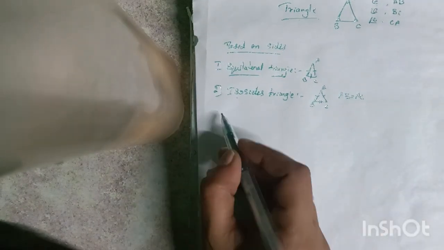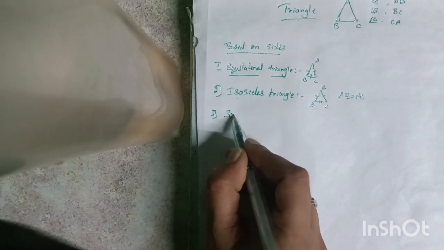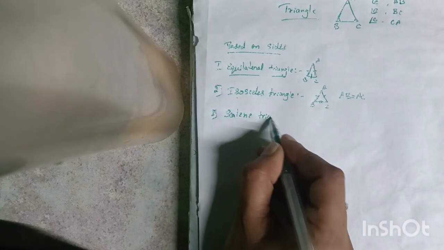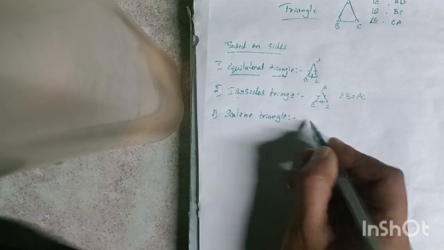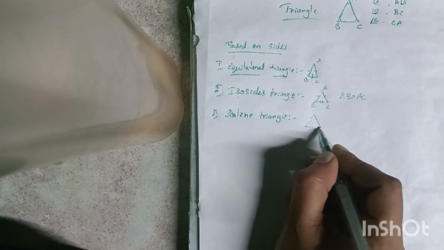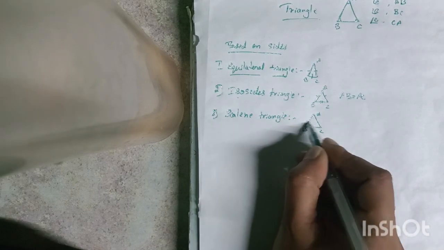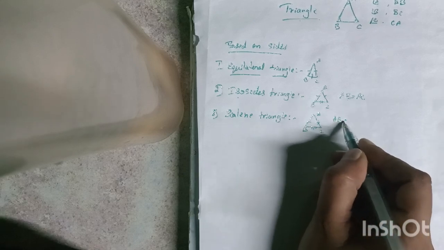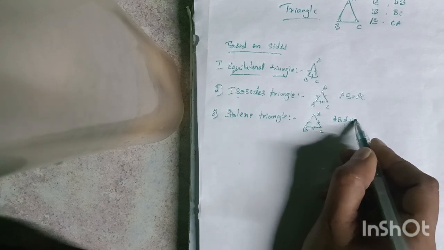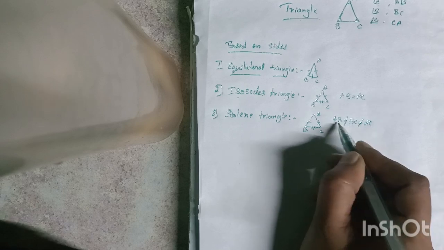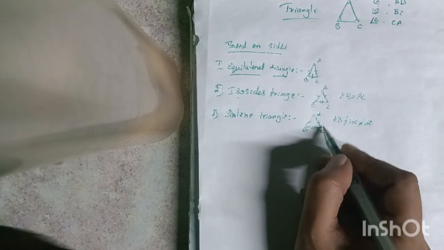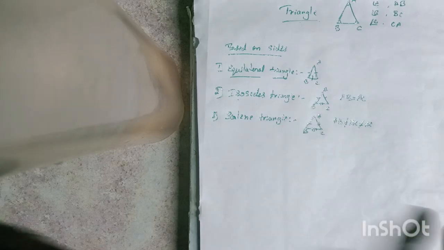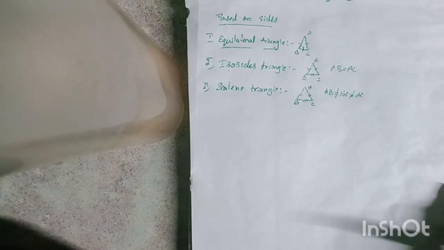So next, the third one is the scalene triangle. A scalene triangle is nothing but, in triangle ABC, all sides are different. It means all sides are not equal, correct? So AB is not equal to BC, BC is not equal to CA. It means all sides are of different measure. We call it a scalene triangle.